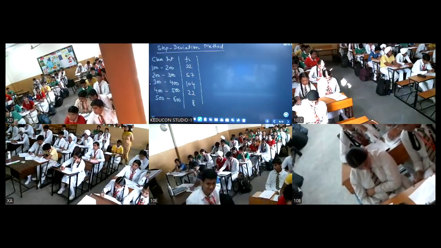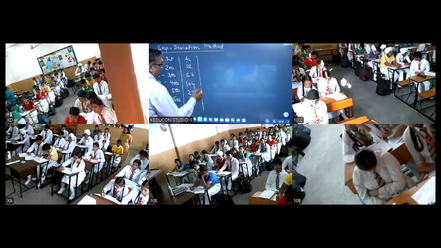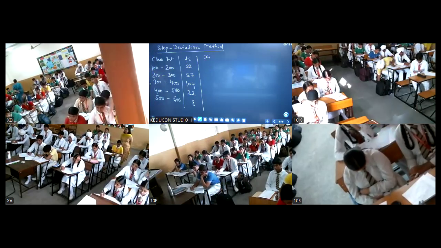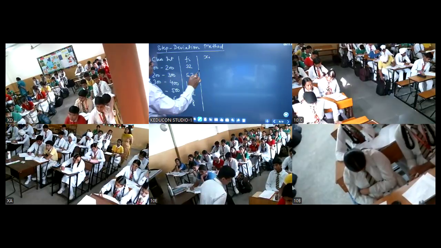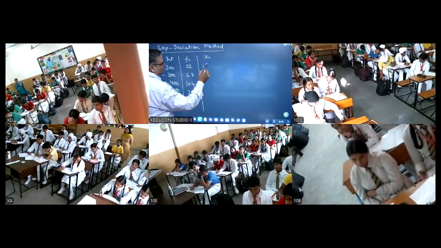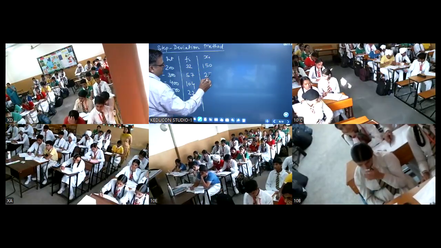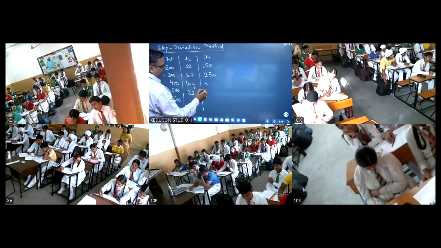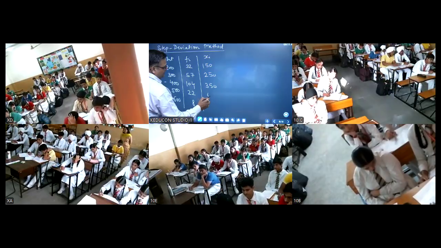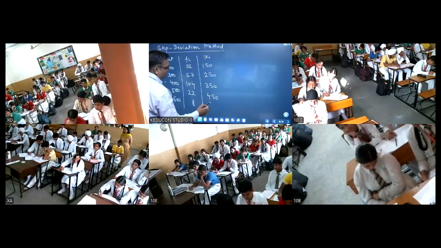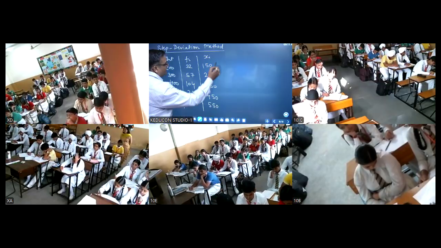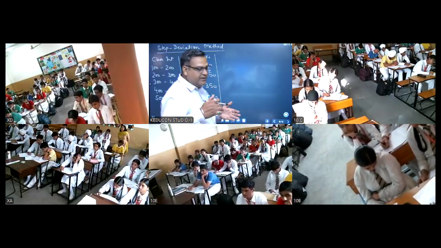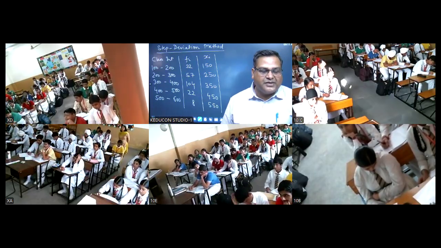See, what is the step deviation method? First of all, the process is the same. We have to take class marks. What will be the class marks? 100 plus 200 divided by 2, 150. Here the gap is 100. So 150, 250, 350, 450 and 550. Whatever is the class width of the data, that will be the difference between the class marks. This is clear?